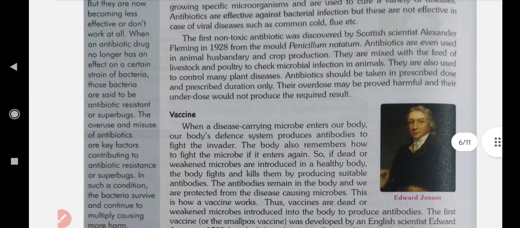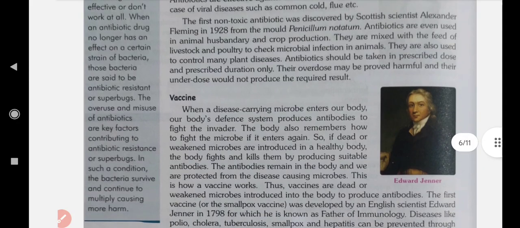Then, vaccine. When a disease carrying microbe enters our body, the body's defense system produces antibodies to fight the invader. The body also remembers how to fight the microbe if it enters again.